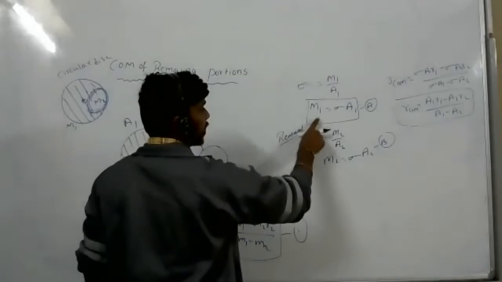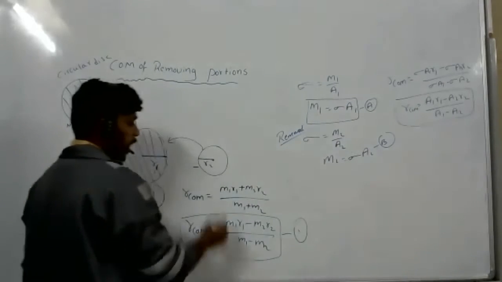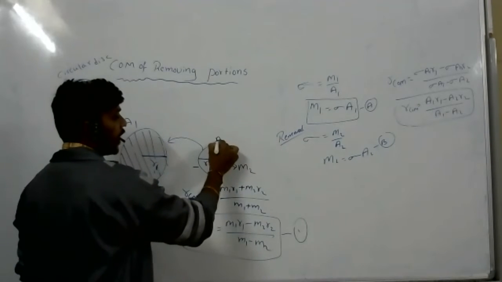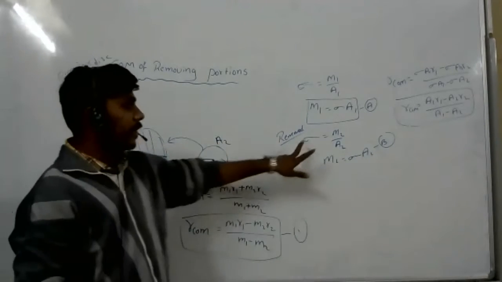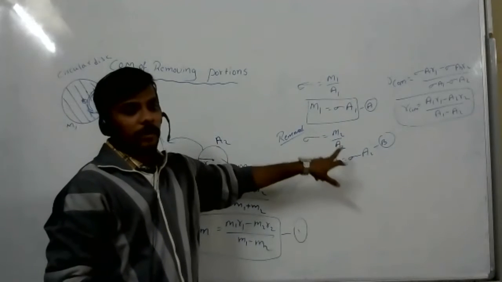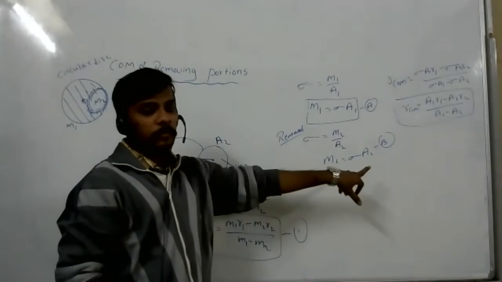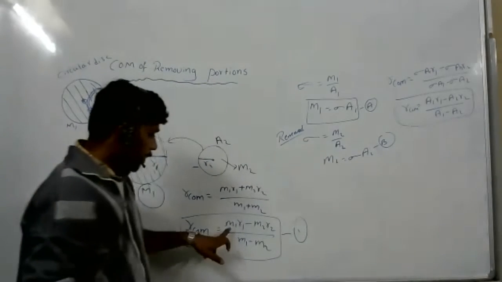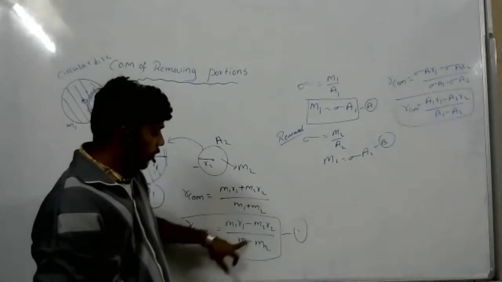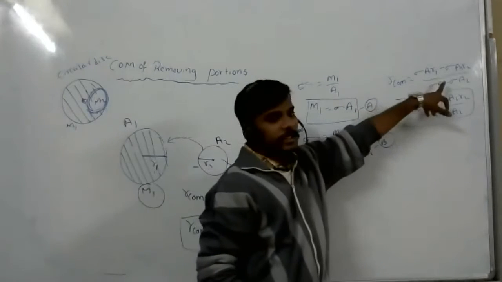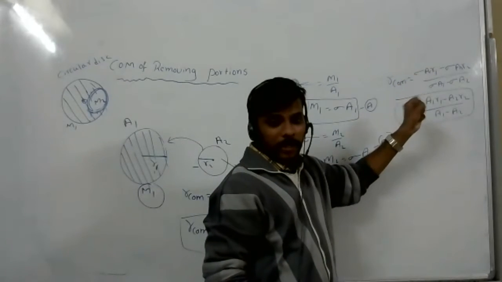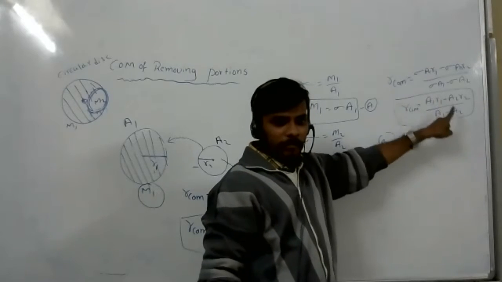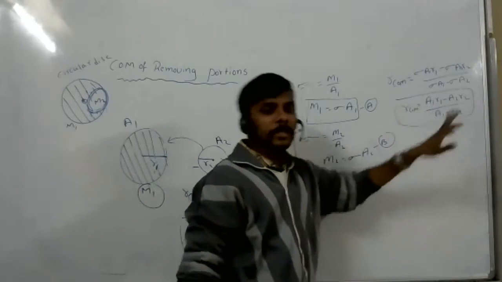From that, mass M1 equals sigma A1, and for the removed portion, mass M2 and area A2, sigma equals mass by area, so mass equals sigma A2. Now we have calculated M1 and M2. You substitute M1 and M2 in this formula. After substituting, take the sigmas common and cancel out. You will remain with R center of mass equals A1 R1 minus A2 R2 by A1 minus A2.